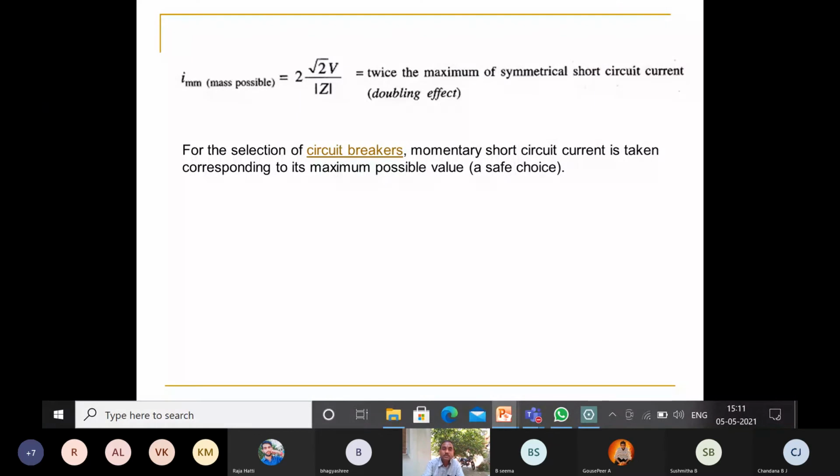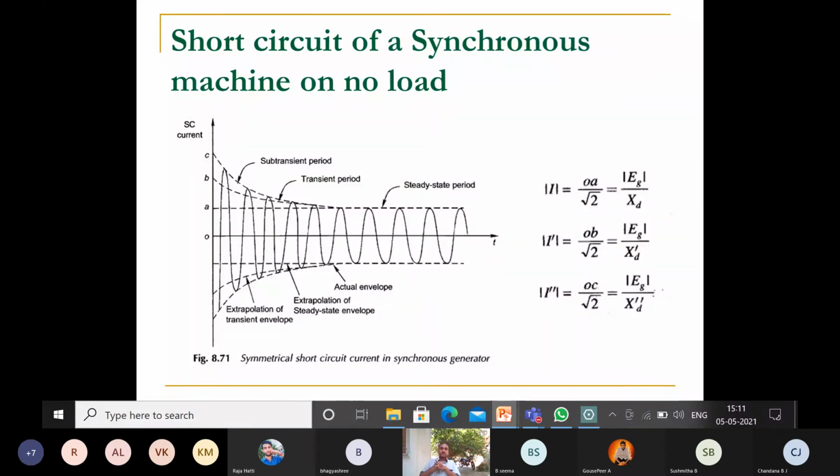So the next one is short circuit of a synchronous machine on no load condition. Previously I discussed it for the transmission line. The same thing, a short circuit occurring in the synchronous machine under no load condition. What happens? Look at the symmetrical short circuit current in a synchronous generator. This is the diagram, the short circuit current, divided into three parts: the subtransient period, the transient period, and the steady state period.